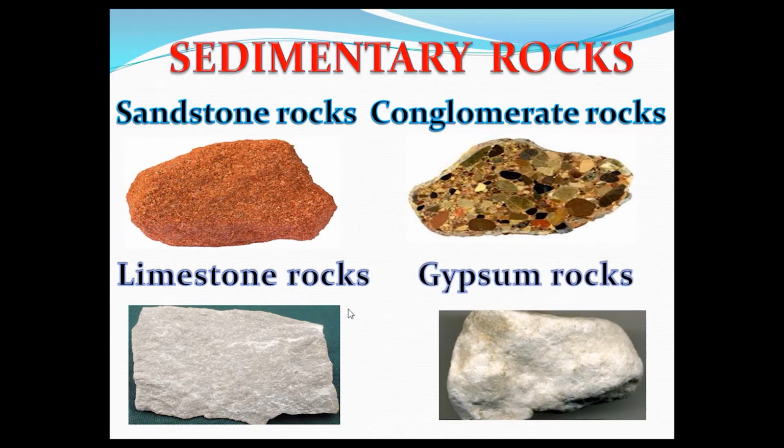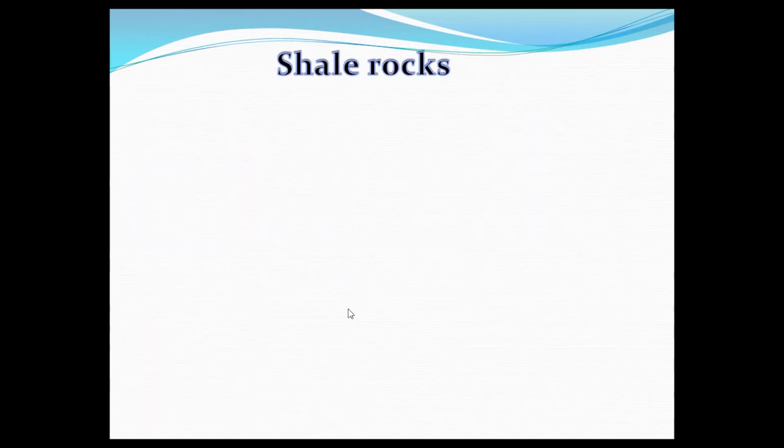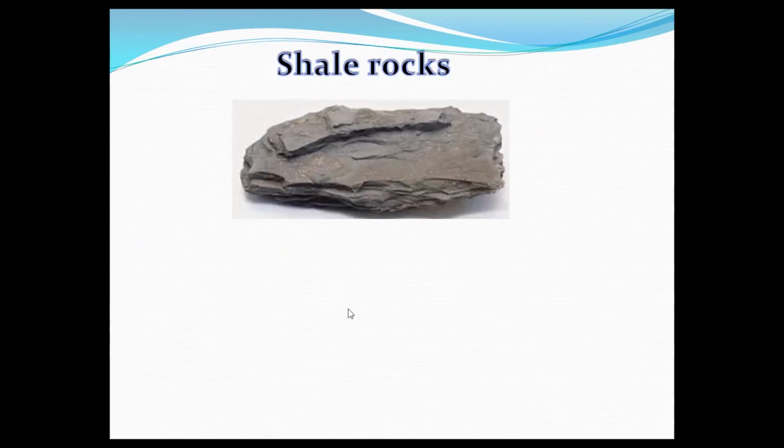Gypsum. Gypsum rocks are made up of sulfate mineral. This rock is very soft and is used to make plaster of Paris and molds. Shale rocks. Shale rocks are formed from clay that is piled in layers by pressure. This rock is used to make bricks and tiles.